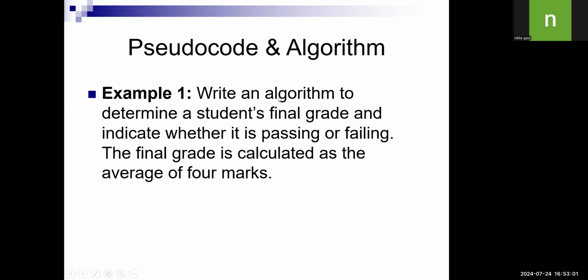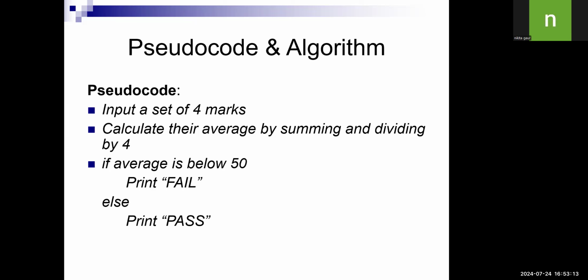Pseudocode or algorithm, some examples are there. The first example is: write an algorithm to determine a student's final grade and whether it is pass or fail. You have to calculate four subject marks. So first we have to know how many subject marks there are. So input a set of 4 marks. Just write in English. In pseudocode there are no fixed steps. You can write in any way in English. So input a set of marks.